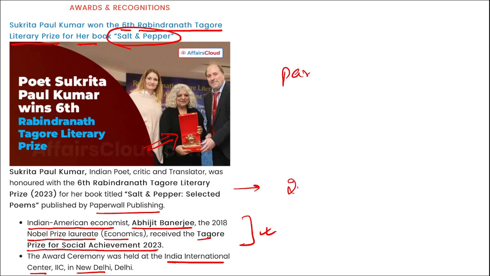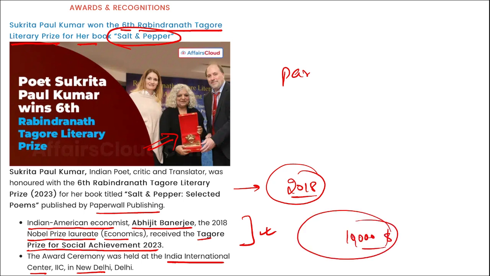This award was founded in 2018 by Copenhagen, Denmark-based publisher Peter Bundlo, who is also the chair of the awarding committee. Right? And the award is presented to works of Indian authors in novels, short stories, poems, drama, etc. The award carries a cash prize of $10,000 and a handmade brass statue of Rabindranath Tagore.